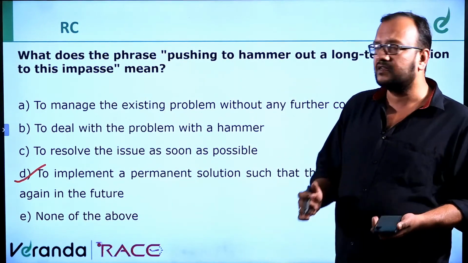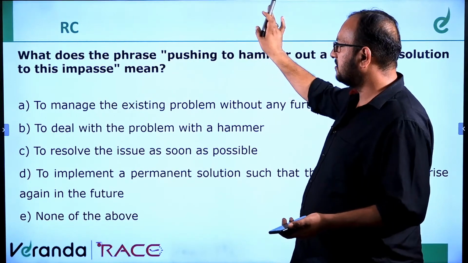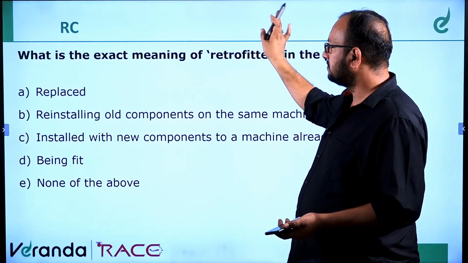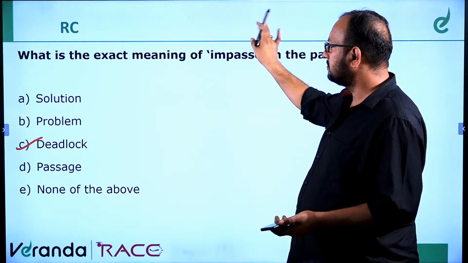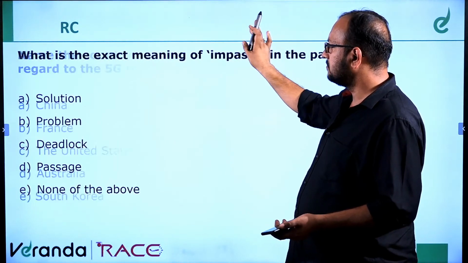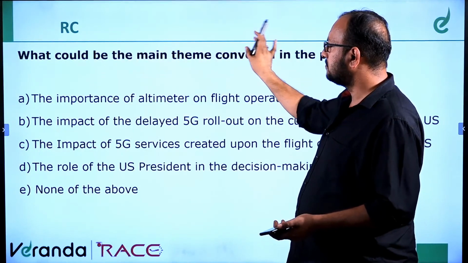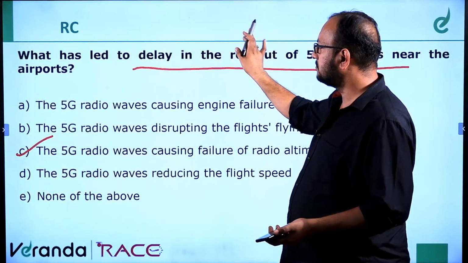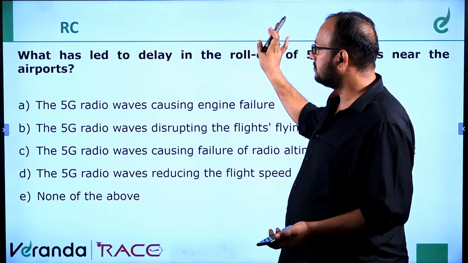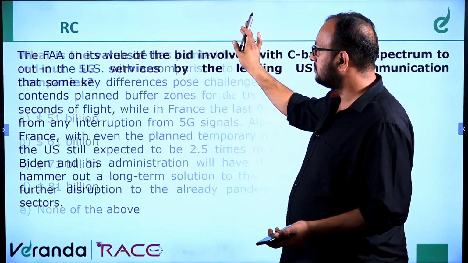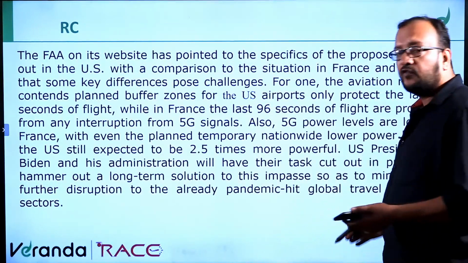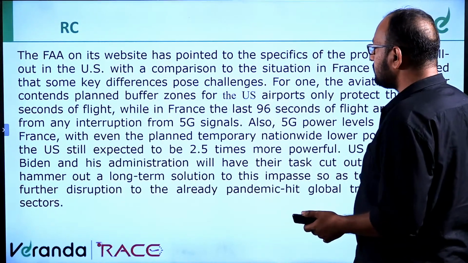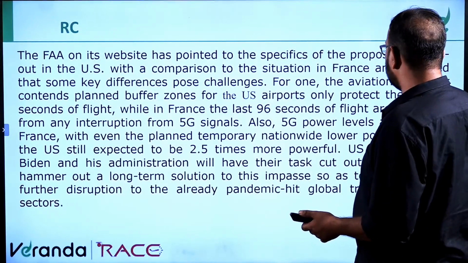But if you still want to see, let's go back. We will go from the back. The hammer thing, right?